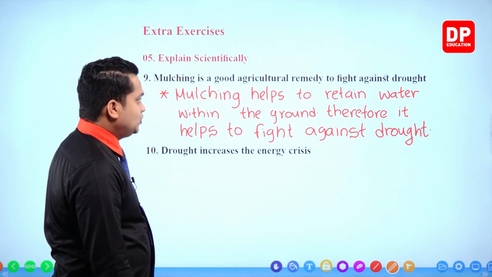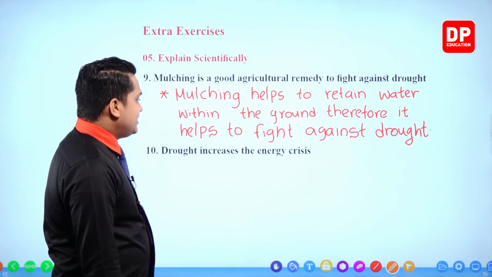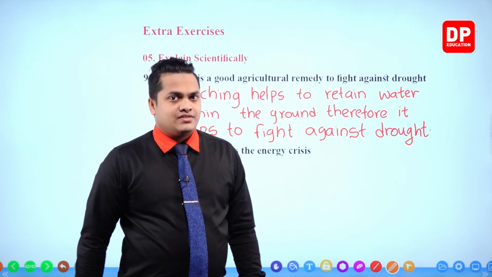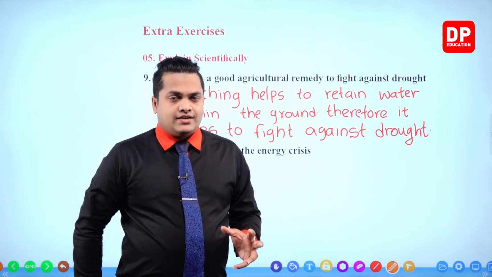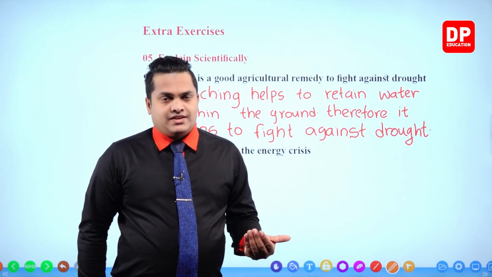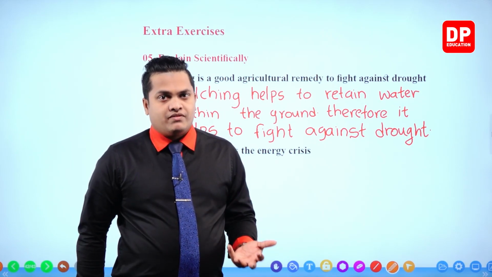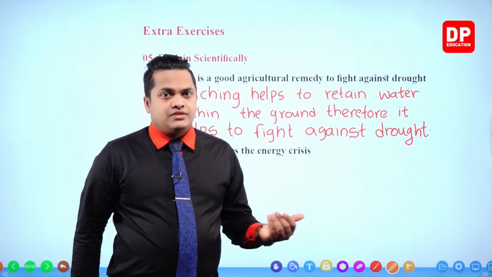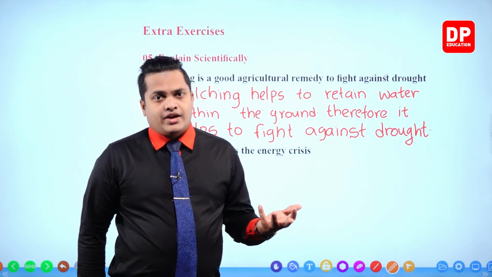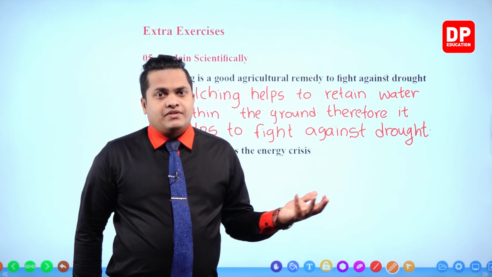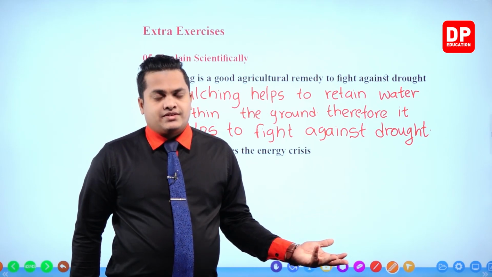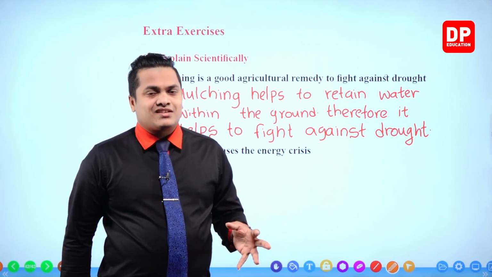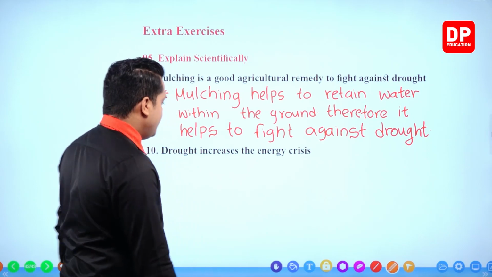Drought increases the energy crisis. So, we discussed that energy or the electricity is generated by hydropower stations. So, the reservoirs are going to reduce the amount of water. Less water is given out by the reservoirs to generate hydropower electricity. So, in that case, electricity production will be interrupted. Because of that, the energy crisis will increase. So, we can write the answer.